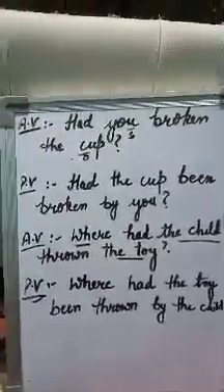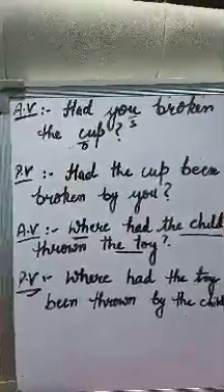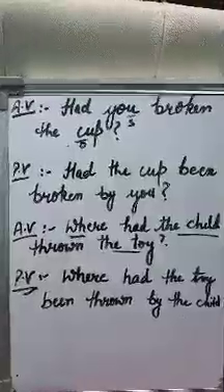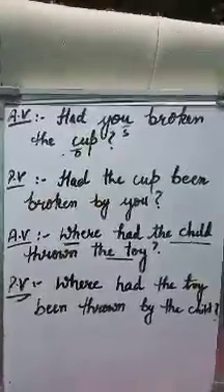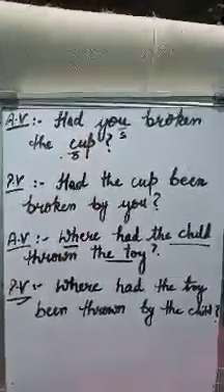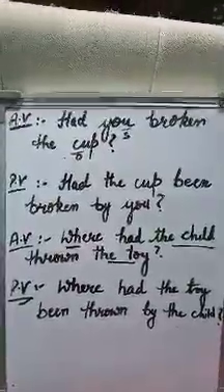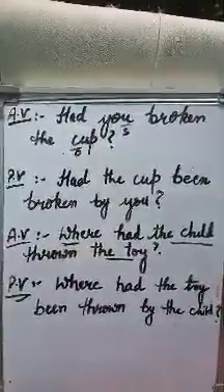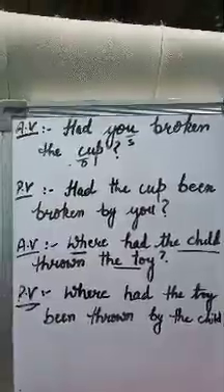In this way, we will convert past perfect tense in passive voice by rule object plus had plus been, then third form of verb, then by, then subject. Okay.